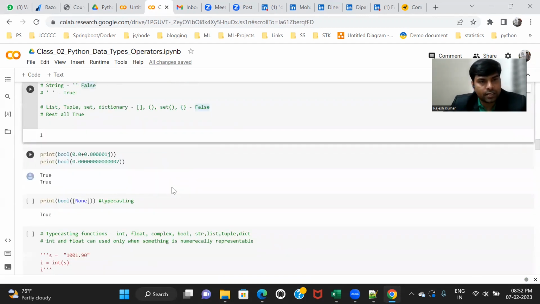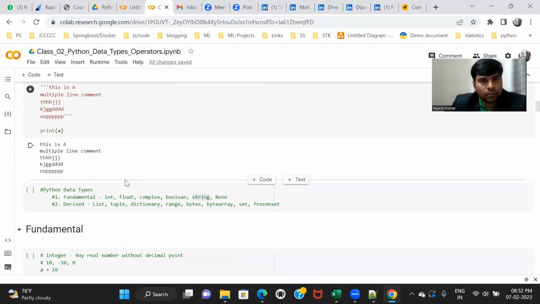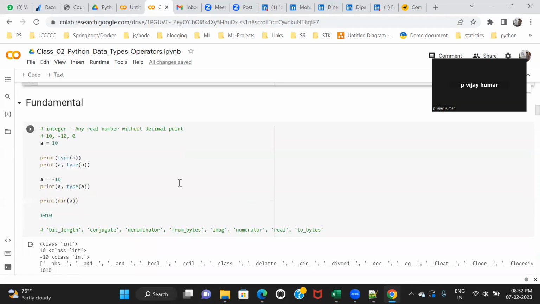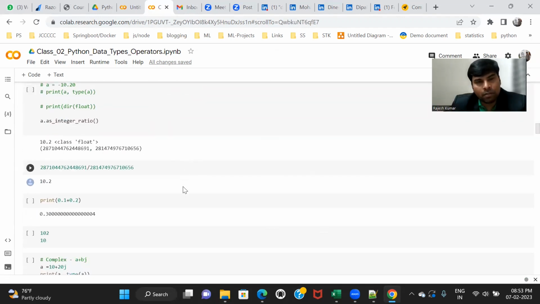Okay, guys, one more thing. I covered all the data types: int, float, complex, boolean, string, none. Any doubt here? Sir, you told so many rules for boolean. No, there is just one rule. Just remember the false rule, when it will be false.